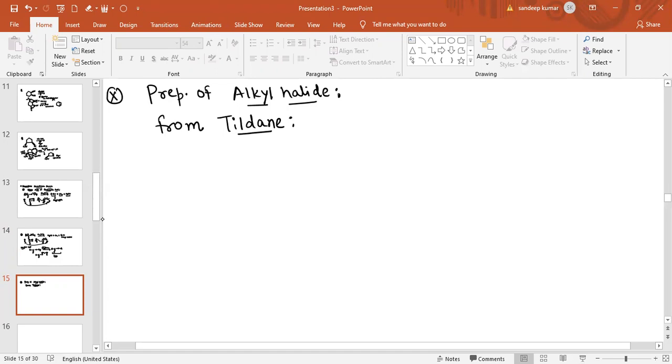So what is Tilden's reagent? Tilden's reagent is basically NOCl.